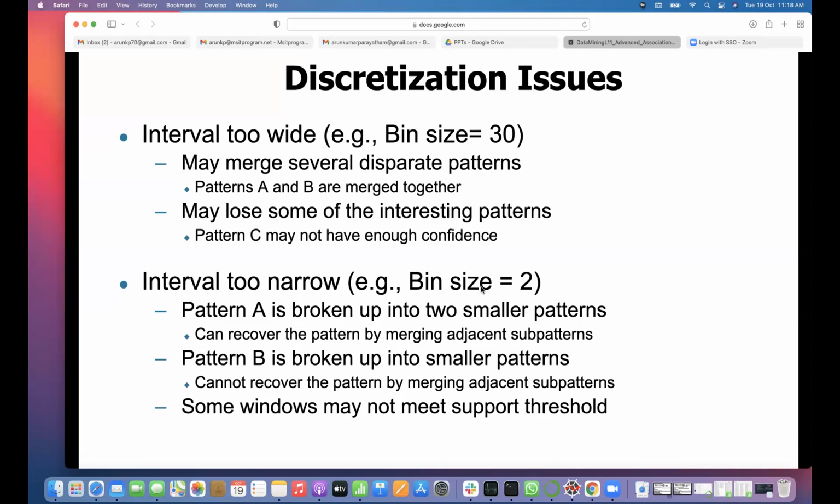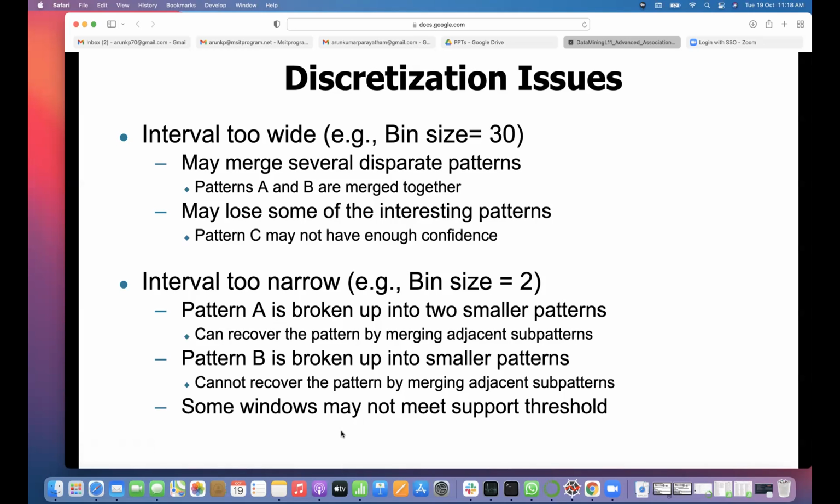So first we start with a small bin size, which means you will get more bins. Then you start combining those bins based on their characteristics. But sometimes you cannot recover the pattern by merging adjacent subpatterns. That is one problem with this. Whenever you merge adjacent subpatterns, you lose the real pattern that was in the previous buckets. You cannot get that back once you merge.